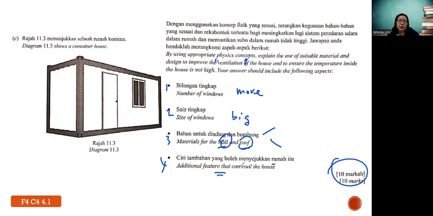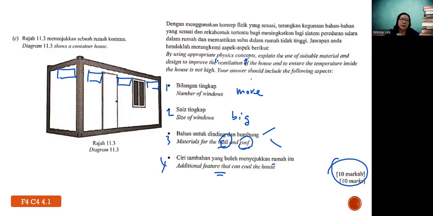Then any additional feature that can cool down the house, you can say you have some holes on top, because it's due to convection, right? Okay. So any other thing that you think is possible, you can just add in.